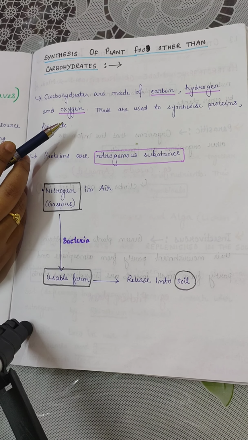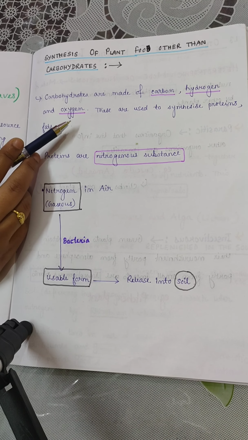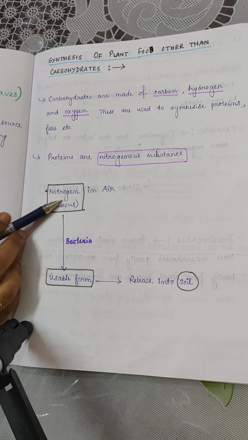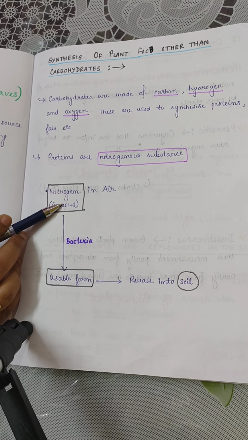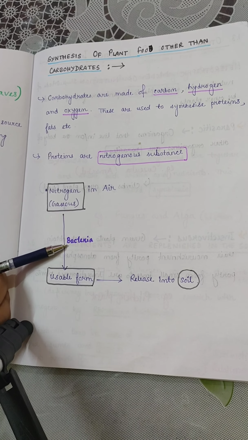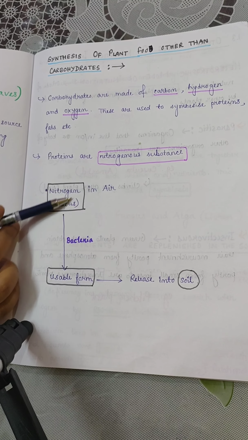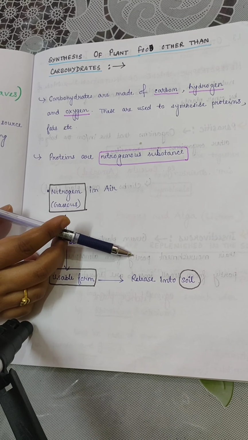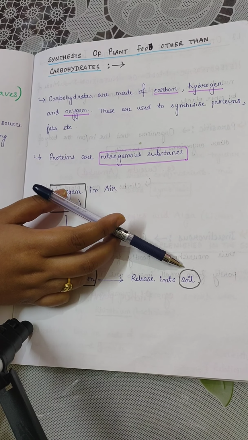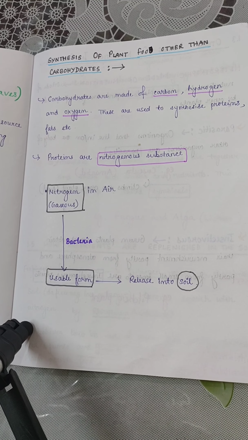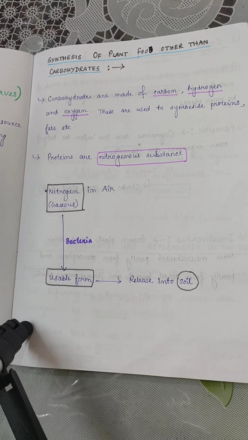So to get nitrogen, it needs to be taken from the air. In air, nitrogen is present in the gaseous form. But plants cannot take gaseous nitrogen. In soil, there are some bacteria which convert this gaseous nitrogen into a usable form of nitrogen and release it into the soil. From the soil, plants absorb nitrogen through the roots. That is why farmers add fertilizers which contain a rich amount of nitrogen to the plants.